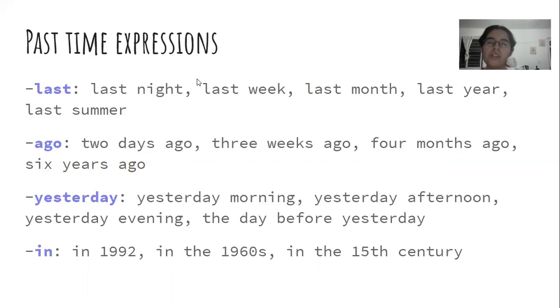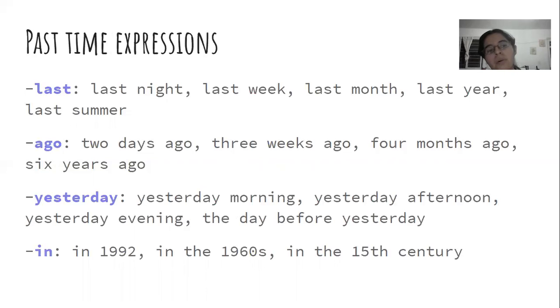So all of these expressions are to say when something happened. So we can say, I went to the store last night. I went to the store last week. I went to the store last month, last year, last summer, last winter, last spring.